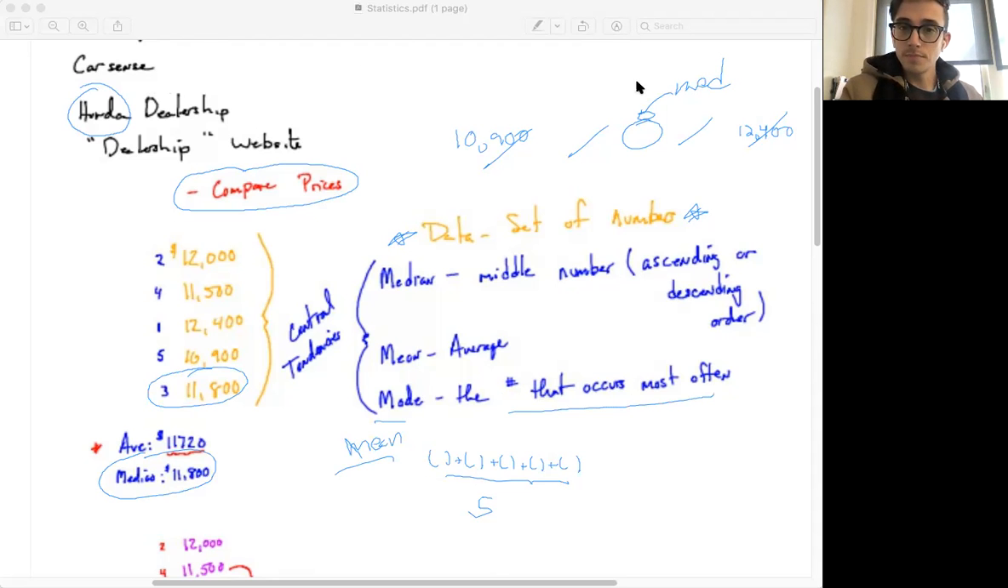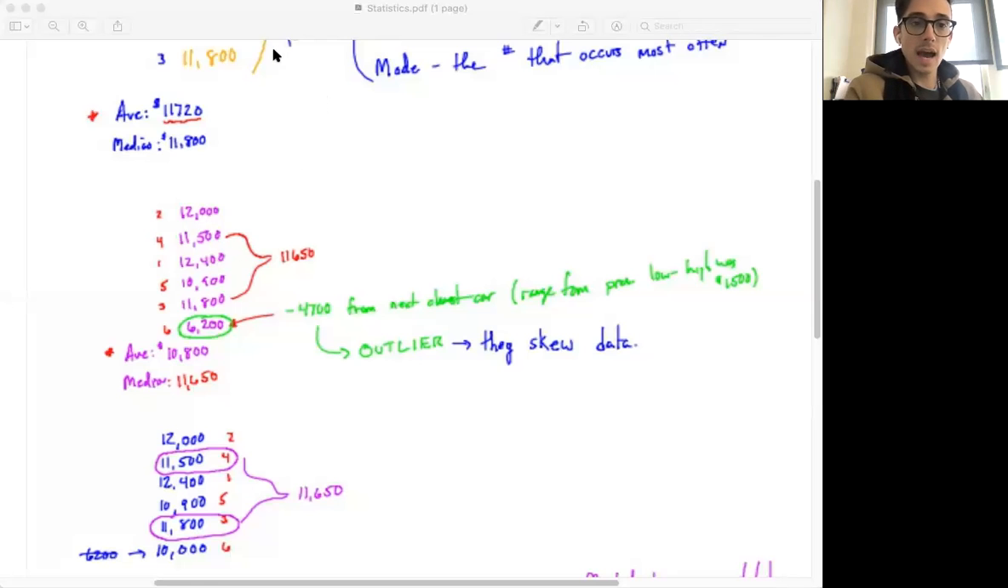So now let's say that we have our additional 5 offers, but now let's say that, I don't know, maybe we go on the sketchy internet and we get a 6th offering for $6,200, which is going to kind of throw things off. So let's see why that throws things off. Why do you think $6,200 throws things off in this case? Well, it's $4,700 from the next closest car. And that throws things off.